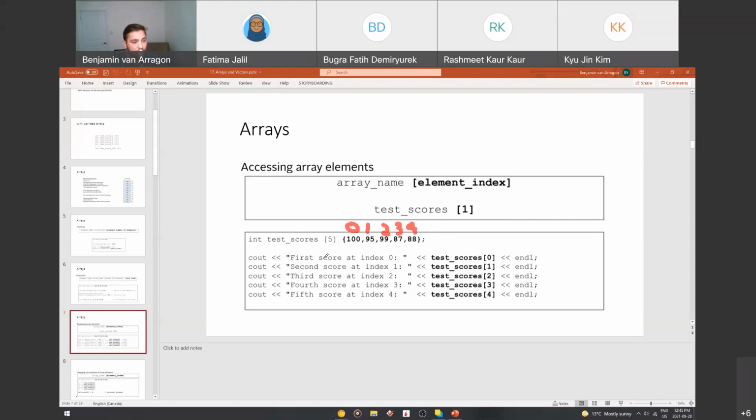So if I want to print them out, the first score will be at index 0, and I access it by typing my square brackets, test_scores 0.